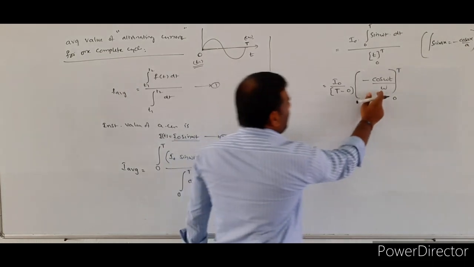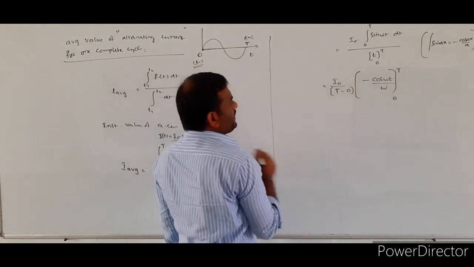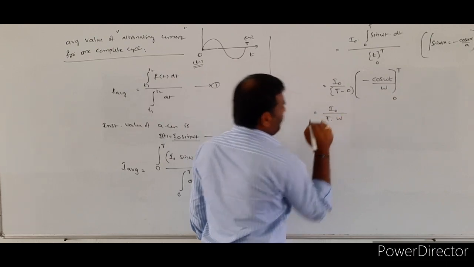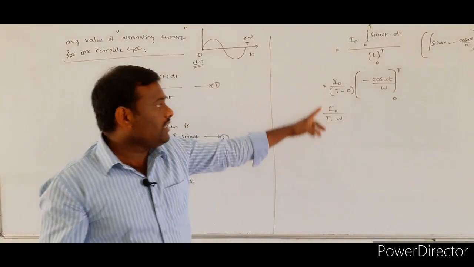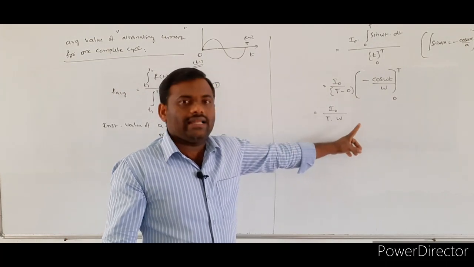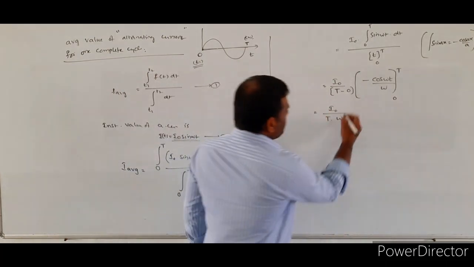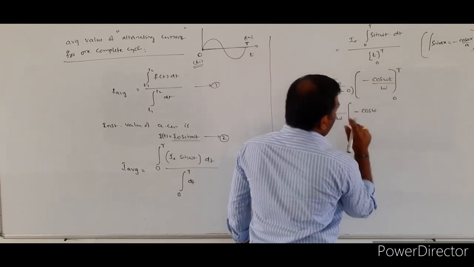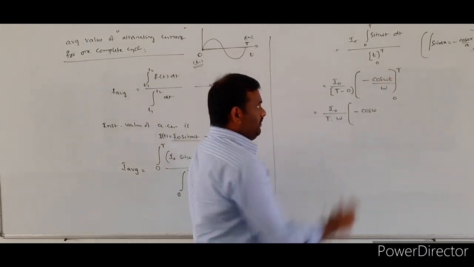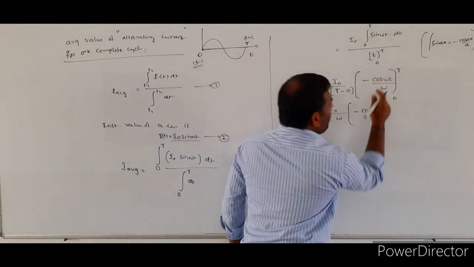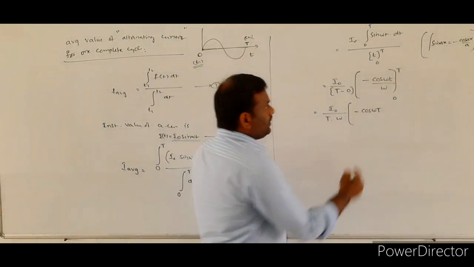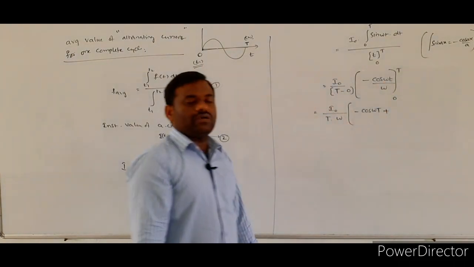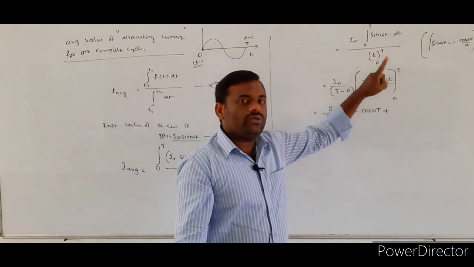So here omega is also a constant term, so I will write it outside. So I naught by T into omega, where T minus 0 value is equal to T, and this value will be omega. First the upper limit: minus cos omega, in the place of small t we put capital T, minus of minus plus cos omega into 0, in the place of small t we write 0, omega into 0 is 0.